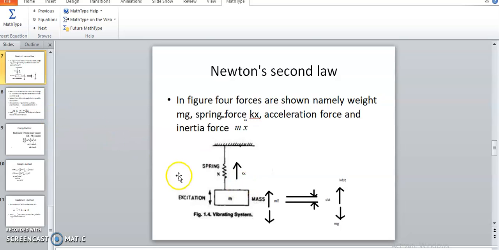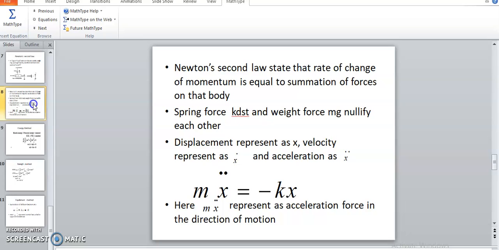The downward direction we consider positive, so kx in the upward direction is negative. So it is written as mx double dot equals minus kx, or in other words mx double dot plus kx equals 0. This is the equation of motion or governing equation of that particular system.